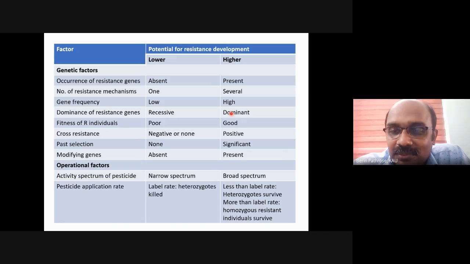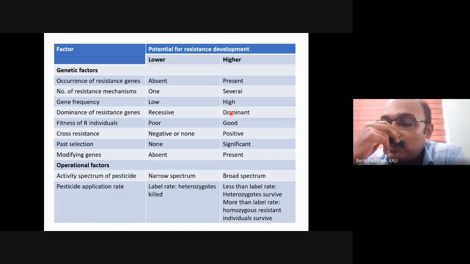Which one? Broad spectrum. Because if you use a broad spectrum insecticide, all the insects, even the non-target ones, are exposed. Say you are using a broad spectrum pyrethroid, you have a problem of rice thrips in your paddy field, and you sprayed a synthetic pyrethroid, which is a broad spectrum insecticide. Invariably that rice field will have leaf folder, BPH, GLH, etc. So all those insects will have exposure and there will be selection pressure on those insects also.